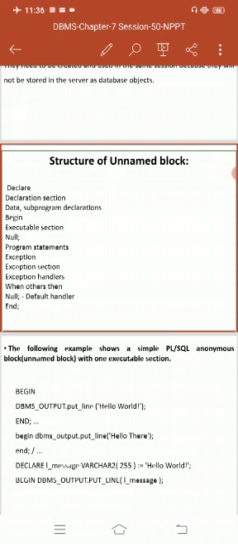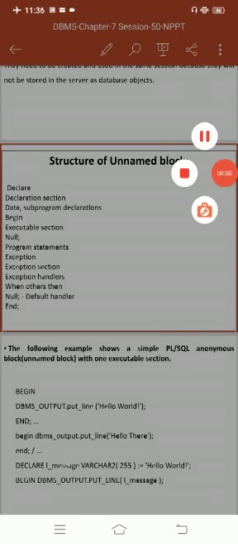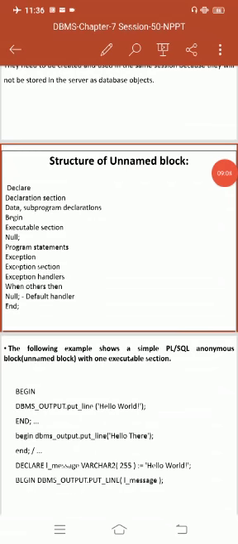The exception handling part is nothing but error handling. The exception section, or the exception handling section, the error handling section. Which is the area? It is the place or area where we handle exceptions, which are nothing but errors that are raised in the executable part.